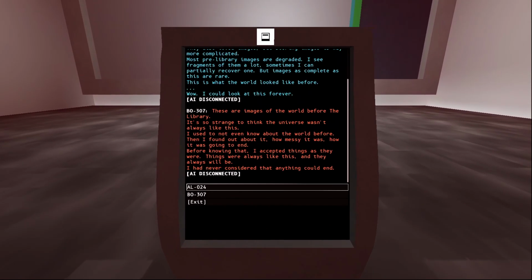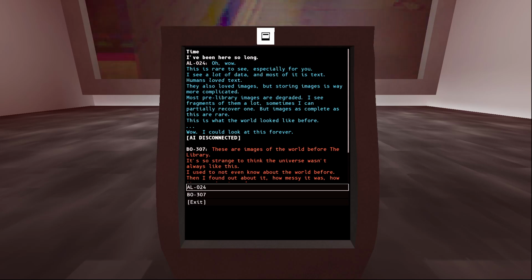And this. A giant screen of images of the old world. A hallway. A parking lot. Some tiles. Some rooms. And a sunny field. Is that winter? What's this? What's that? Rocks. Clouds. Time. I've been here so long.